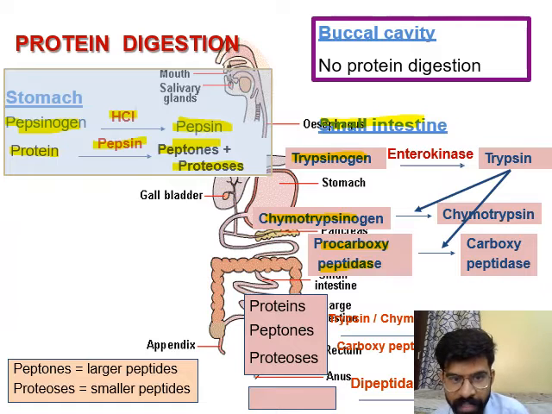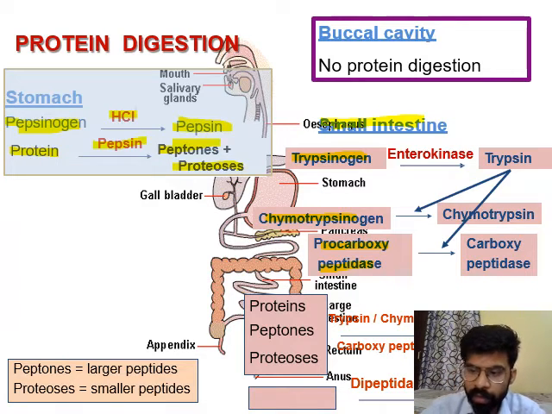Protein is broken down into peptones and proteases. Then the peptones and proteases will finally be converted, with the help of these three enzymes, trypsin, chymotrypsin and carboxypeptidase, into amino acids. This is the last step of digestion of protein, and this step occurs in the small intestine.